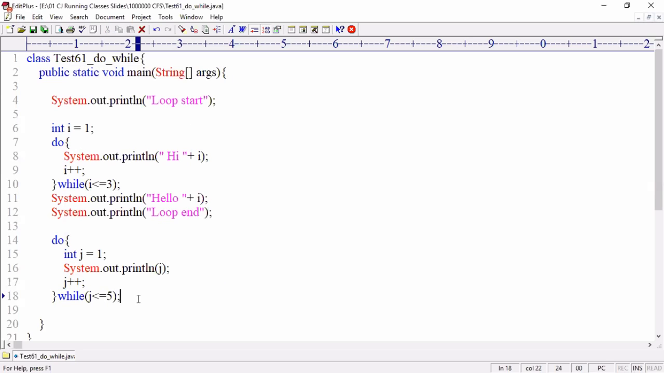Is it clear to all? It's a simple point. So these are the two rules you have to remember while working with the do while loop. That's it. So simple, the while loop and do while loop.